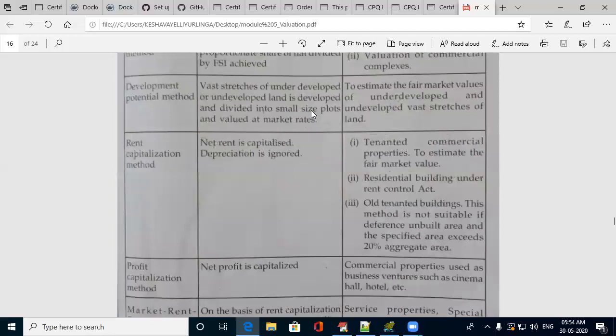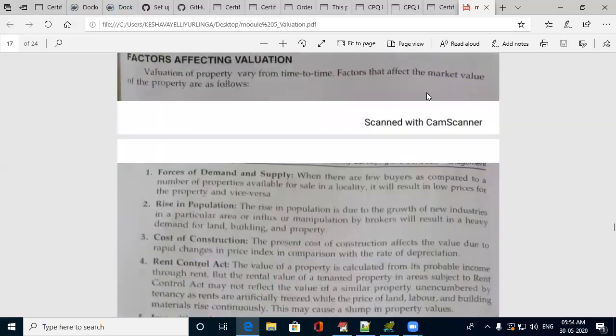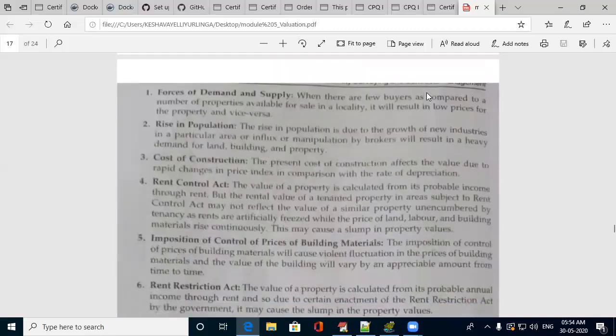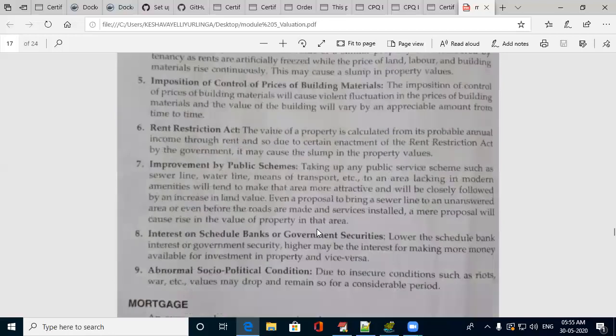There are few details here you can work out. There are various factors which affect your process of valuation. That is the demand and supply, rise in population, cost of construction, Rent Control Act, imposition of control of prices of building materials, rent restrictions, improvement by public schemes, interest on scheduled banks, abnormal socio-political conditions.